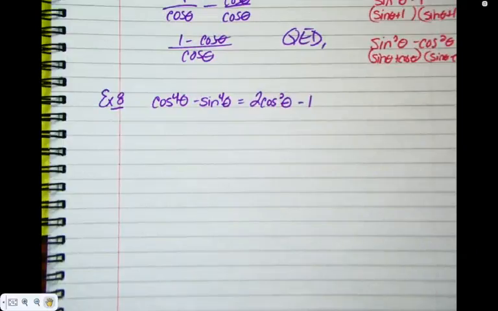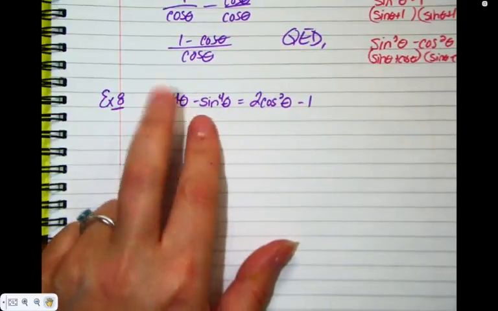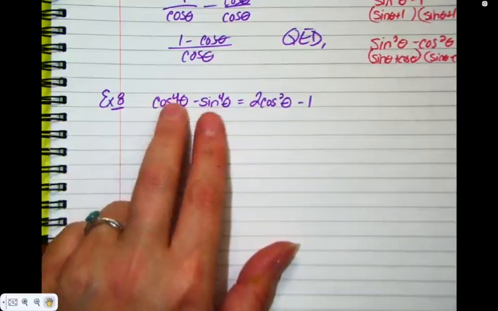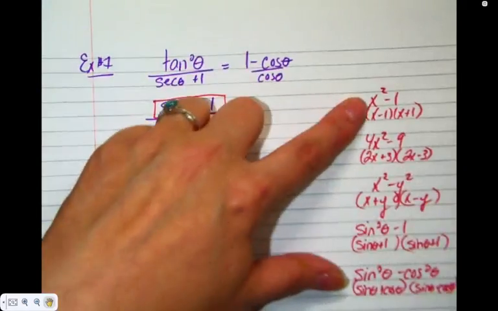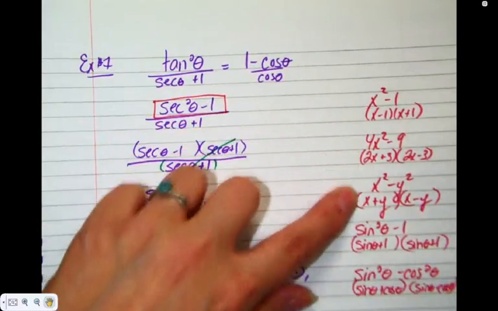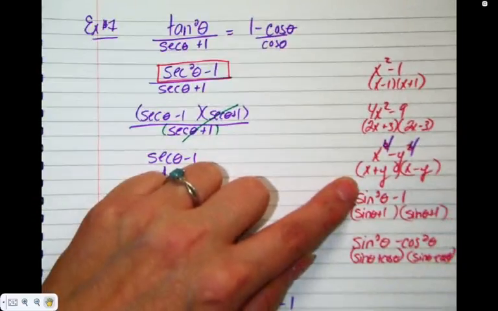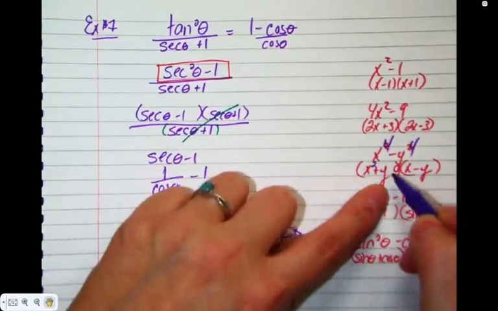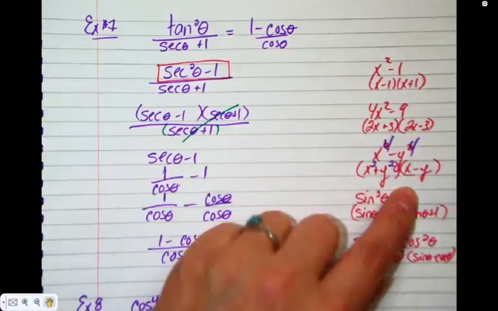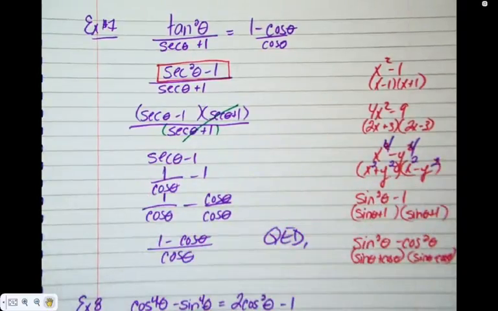Again, I picked these examples very deliberately, so they all have something a little bit different with them. In this case, we've got powers of 4. The 4s are probably a little scary because we don't do a lot with stuff to the 4. Remember this? Okay, what if I change these to 4s? It'd be x squared plus y squared and x squared minus y squared. So it's still just a difference of squares.